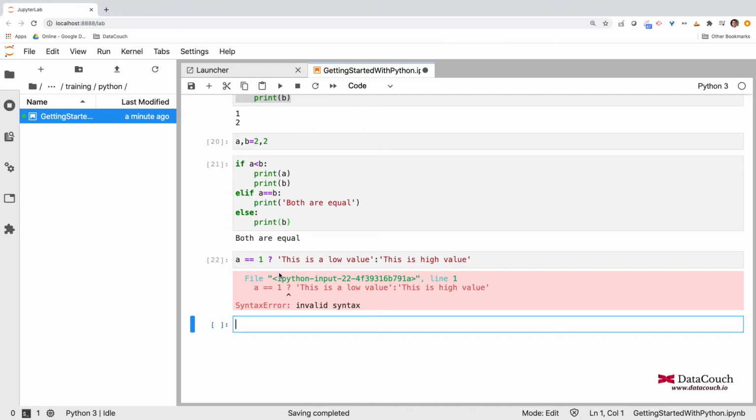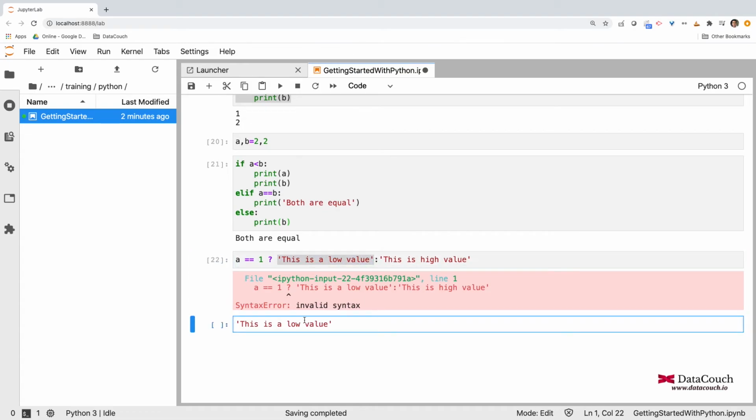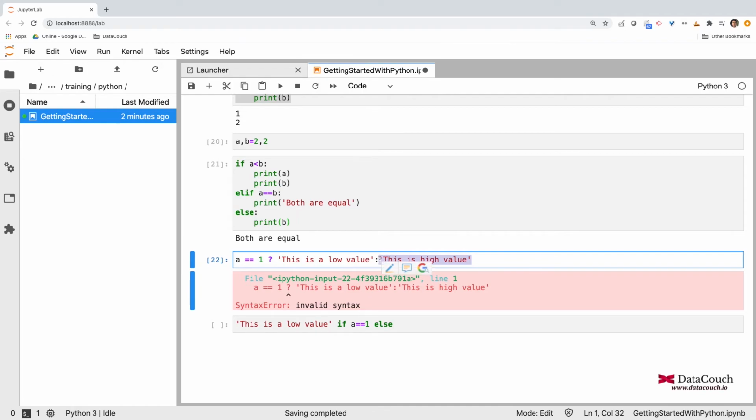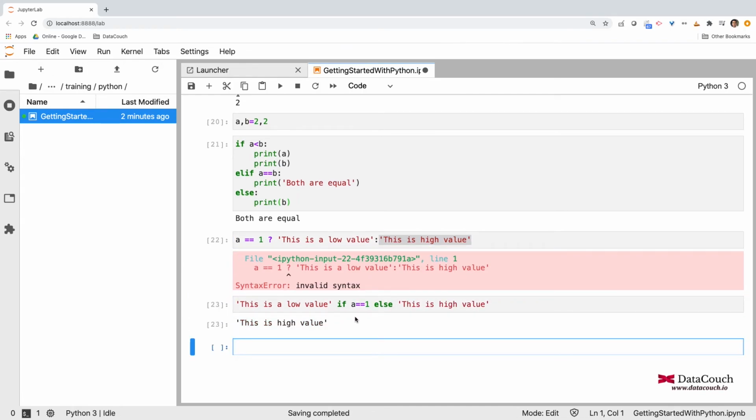So if you want to implement a single line if, it is possible, and you can write it like this. This is what I was expecting, like this is a low value because A is 5. So I am saying if A equals 1, then you print this is a low value, else we can say this is a high value. If you run it, it works very well.